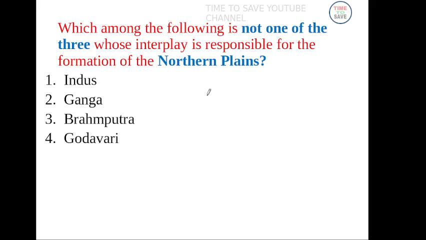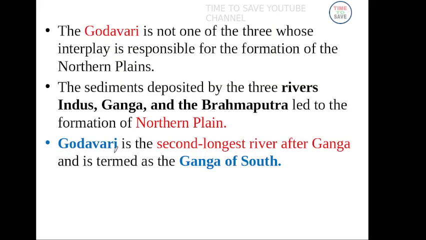Which among the following is not one of the three whose interplay is responsible for the formation of northern plains? River Godavari. The remaining three form the northern plains; Godavari is in the southern plains. Godavari is the second longest river after Ganga and is termed Ganga of South. Indus, Ganga, Brahmaputra lead to formation of the northern plain, while Godavari river forms the southern plain.